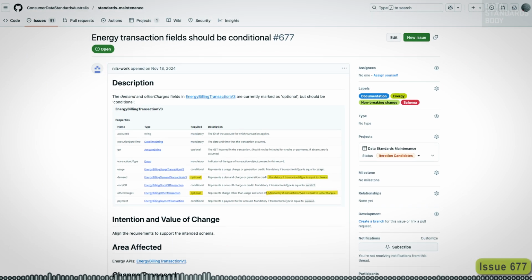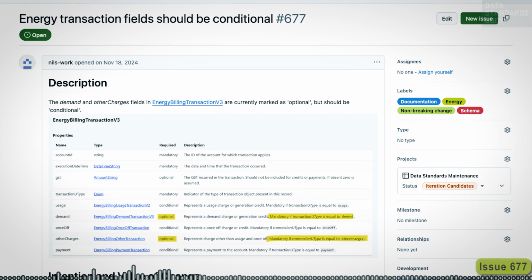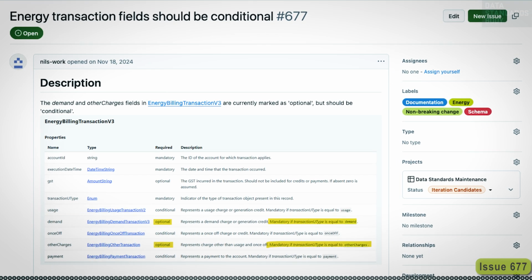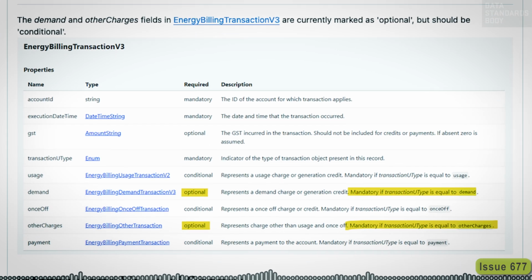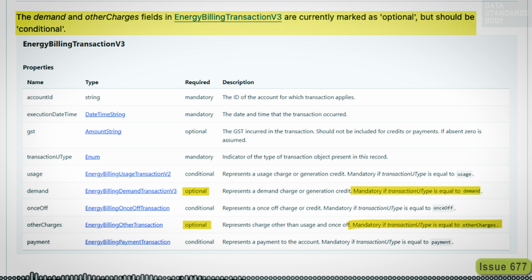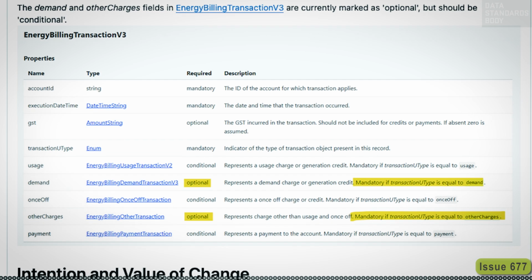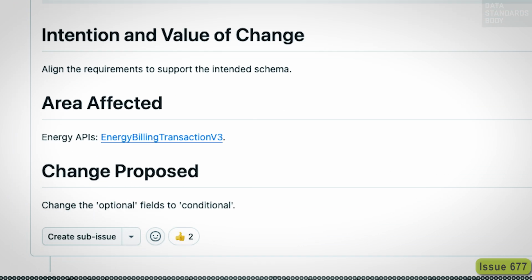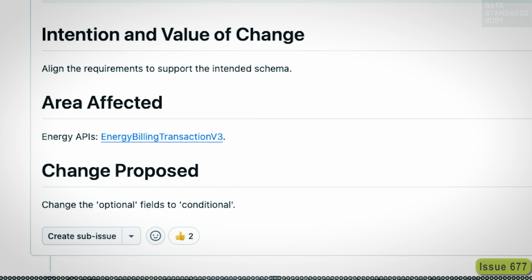Issue 677, energy transaction fields should be conditional. The demand and other charges fields in Energy Billing Transaction V3 are currently marked as optional but should be conditional. Issue 677 proposes changing the descriptions of these fields to conditional.